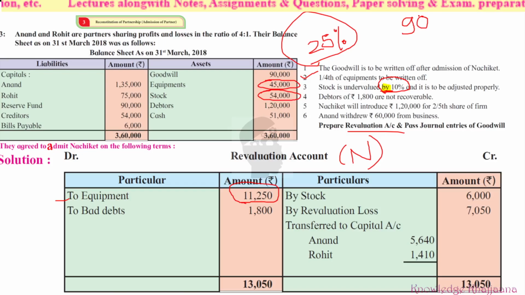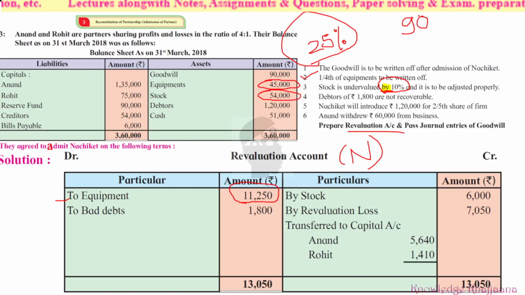So we found it was appreciated, no? So that should be credited to whom? To the revaluation account, because the actual value has been increased. So what do you have to do? Buy stock rupees 6,000. What is 6,000? It is the difference between the wrong value and the right value. 54,000 was wrongly valued, undervalued by 6,000. Its real value was 60,000. So the difference between them should be adjusted.